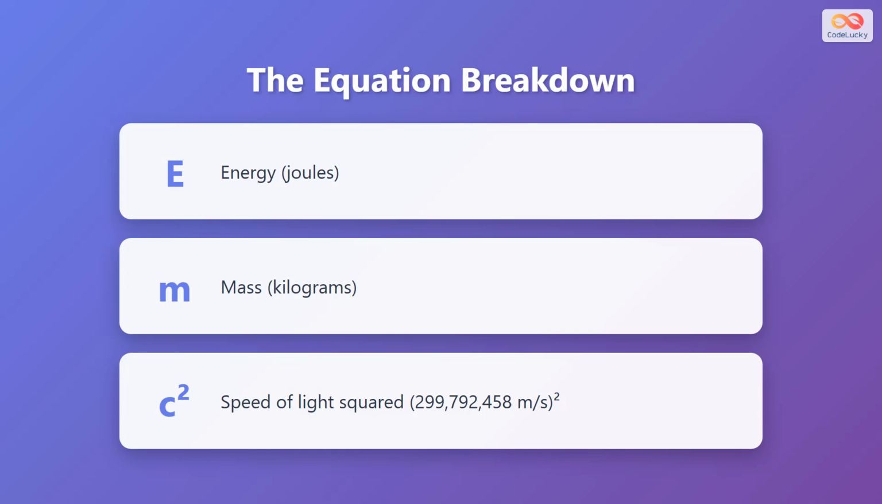Let's break down what each part of the equation means. E stands for energy, measured in joules. This is the total energy contained in an object. M represents mass, measured in kilograms. This is the amount of matter in an object. And c² is the speed of light multiplied by itself. The speed of light is approximately